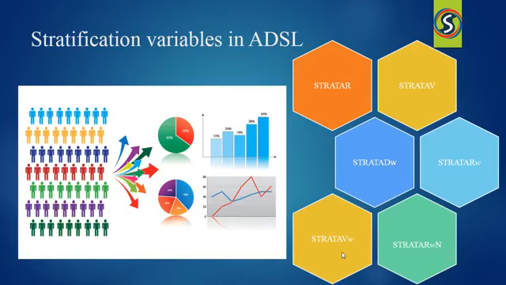Let me make it simpler with an example. Suppose there are two groups, one which is less than 50 and the other which is greater than or equal to 50. And also we have male and female as gender.